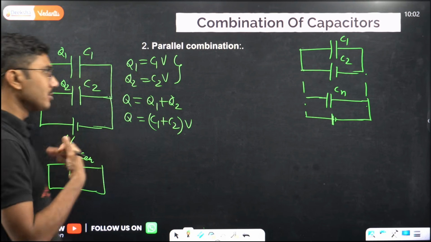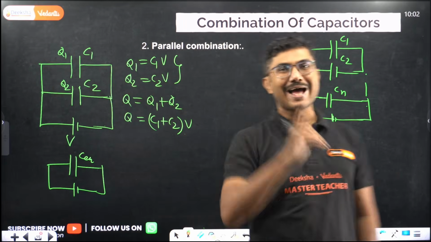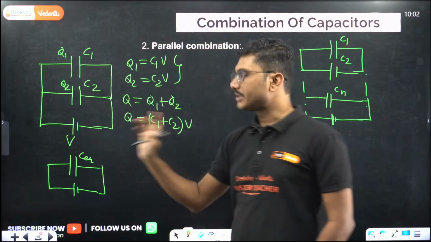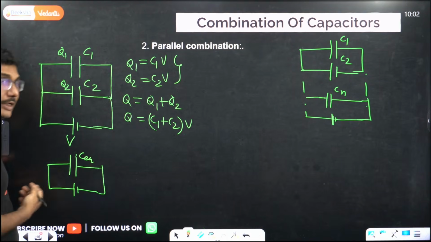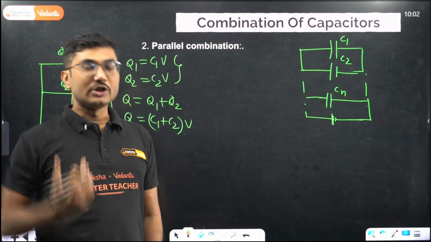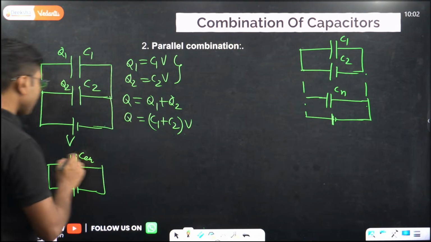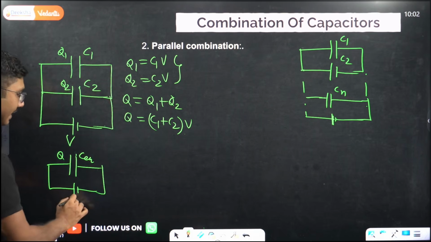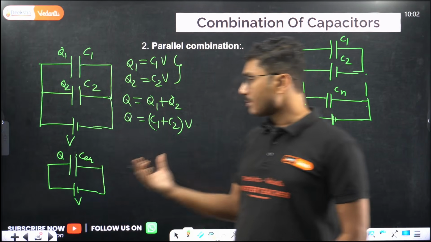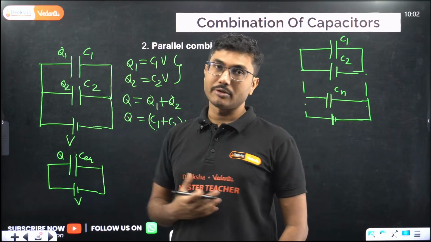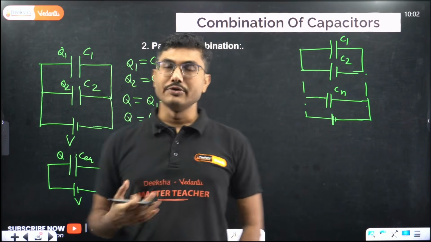So no matter series or parallel, the equivalent circuit will always have only one capacitor present. Okay, so this is our equivalent circuit. Now what is the charge stored in an equivalent circuit? As I mentioned, the equivalent circuit should have the total charge of the original case and the voltage applied should also remain the same, right? If you apply the same amount of voltage and it is storing the same amount of charge, then it is called equivalent capacitance.